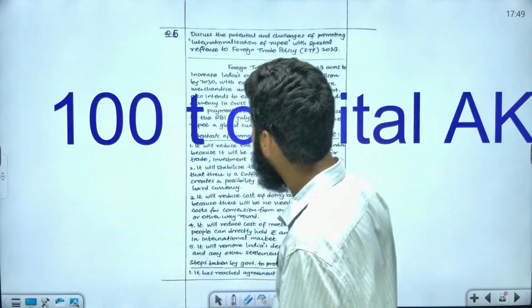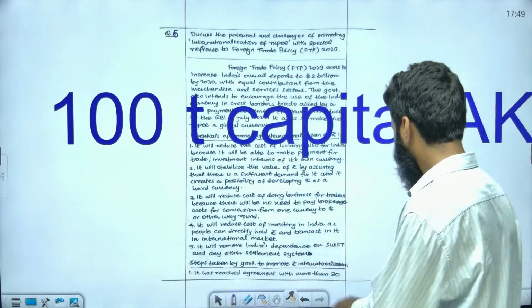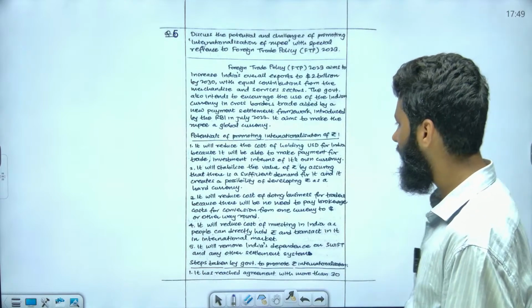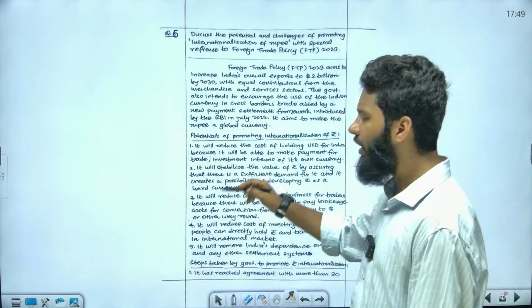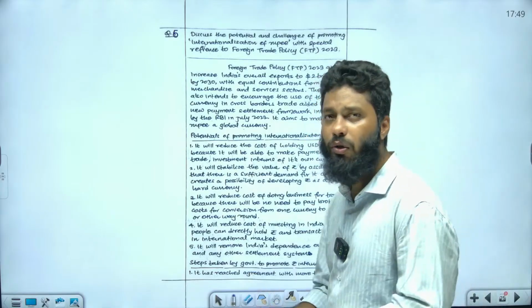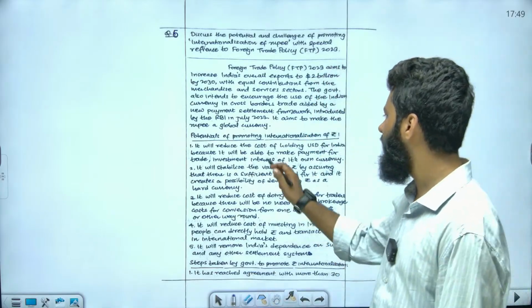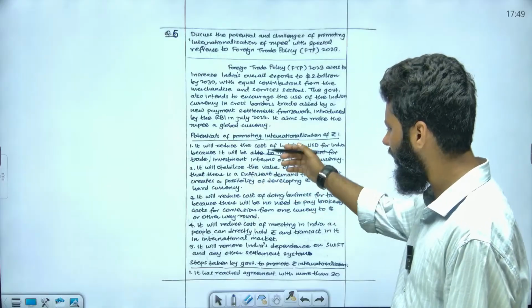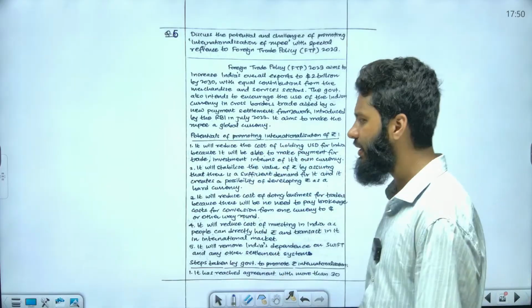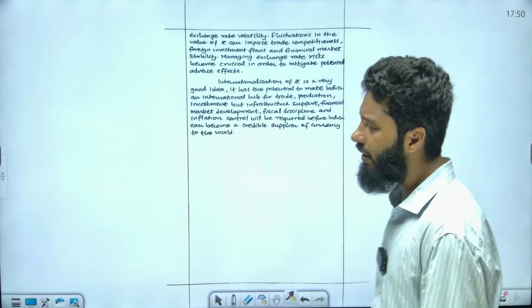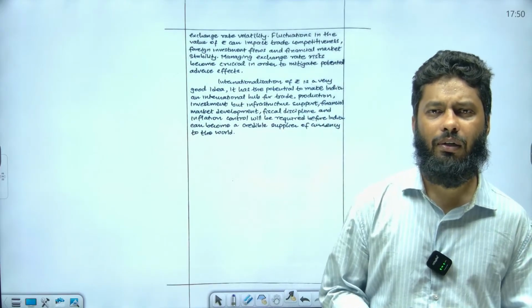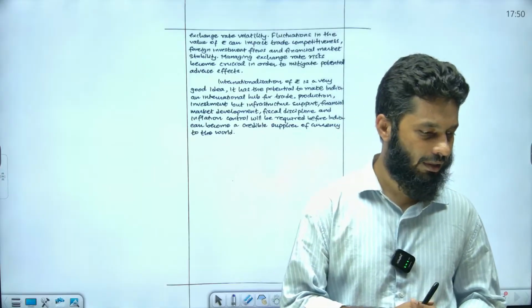This is one thing. But what are the advantages? We can see the advantage. For example, we will not need to hold that much foreign exchange reserve, etc. So these things can be written. All the advantages and disadvantages, I have already listed. Advantages and challenges, you can refer to this, and this explains the day 1 questions that we have seen.